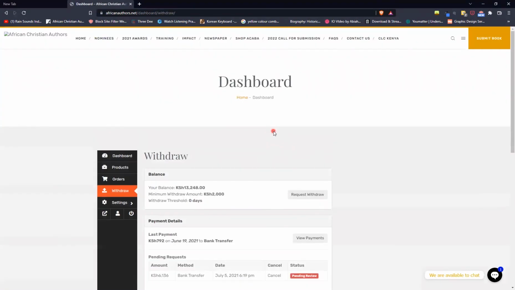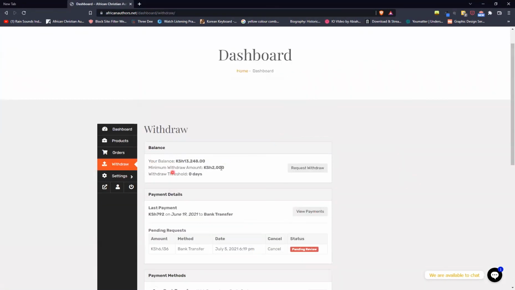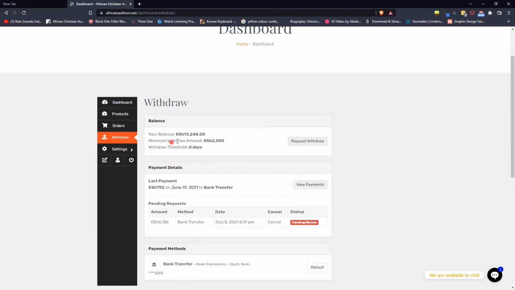So this is the withdraw space. From your dashboard, you'll be able to see the balance that you have. Remember, the actual sales for this author are much more than 13,000, but this is now the earnings for this particular author. And so in this case, your balance is 13,248. We have a minimum withdrawal amount of 2,000 to reduce the number of withdrawals. So 2,000 is a good figure.